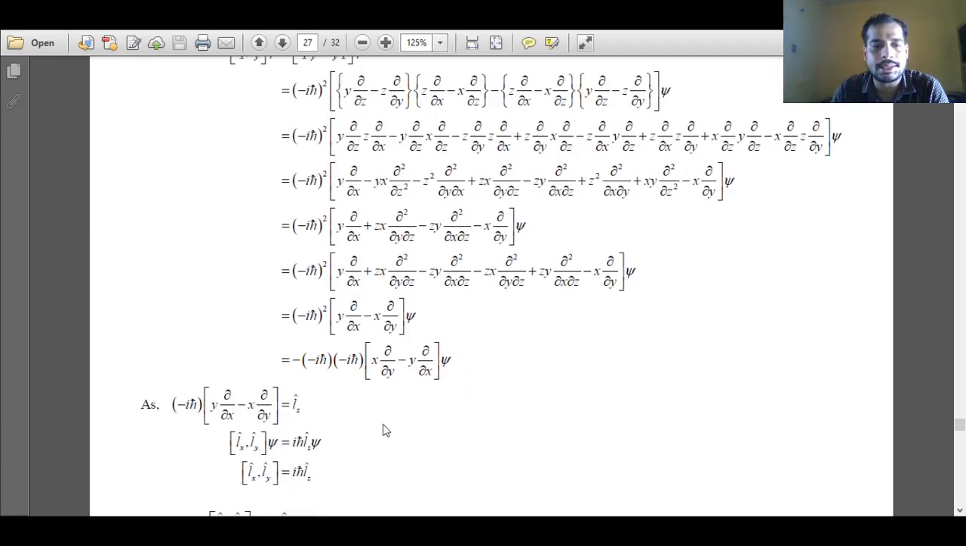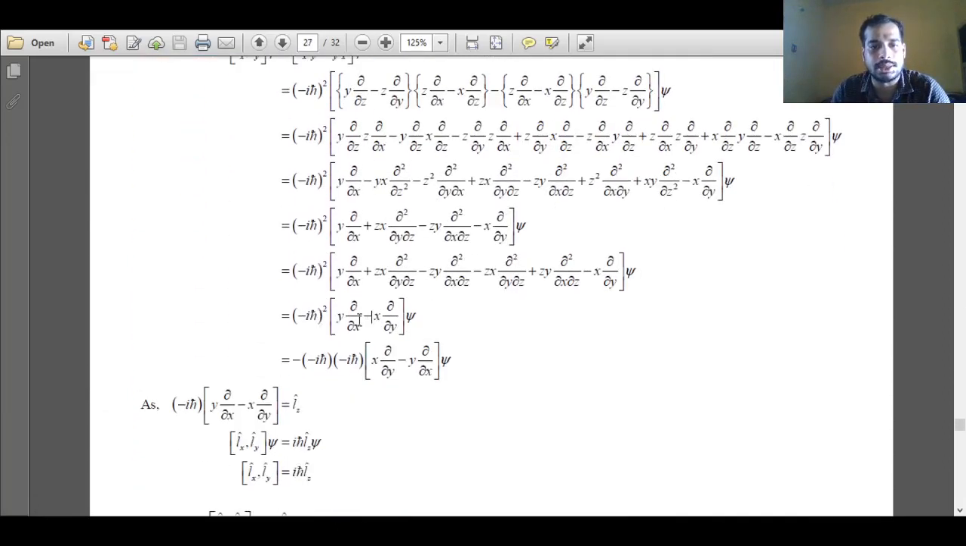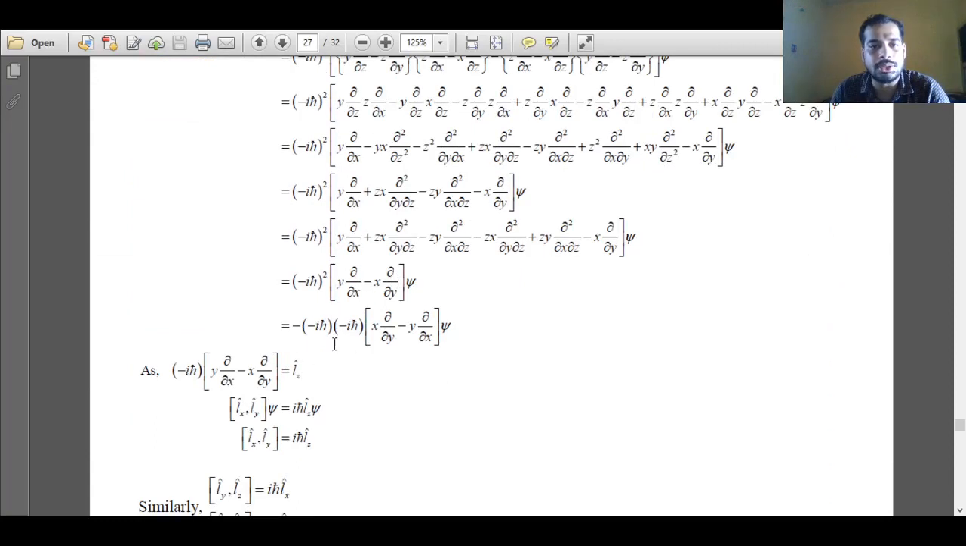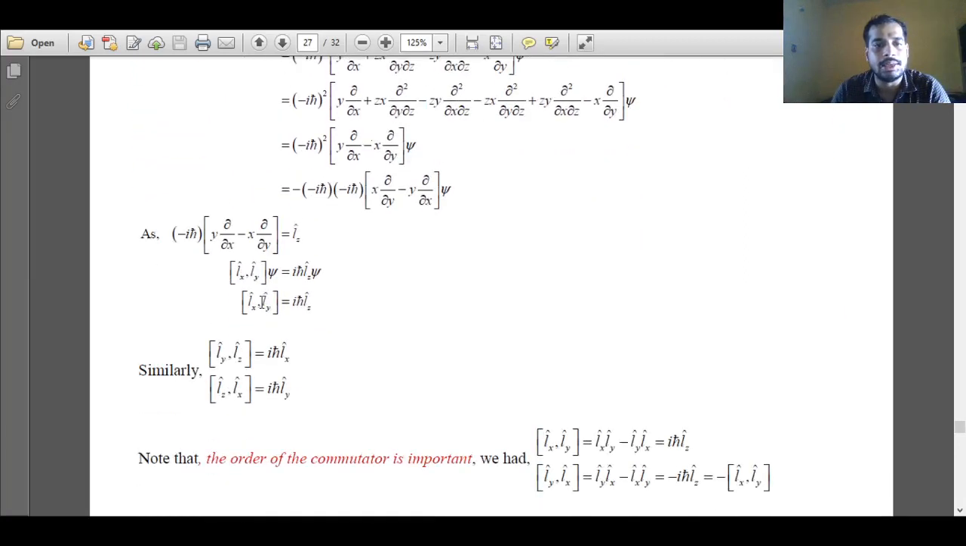So what is this quantity? We see y ∂/∂x minus x ∂/∂y. This quantity is nothing but the operator for angular momentum along z direction. We have mentioned here the operator for angular momentum along z direction is this one. So we'll substitute that, and we'll find that the commutation relation between Lx and Ly gives rise to iħ Lz.